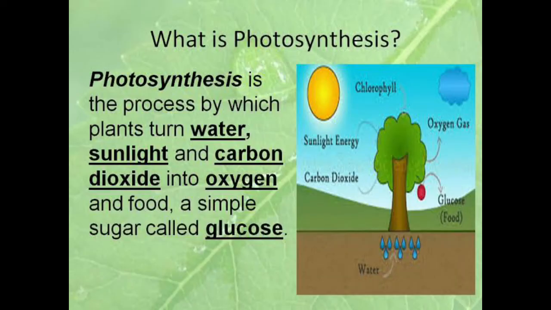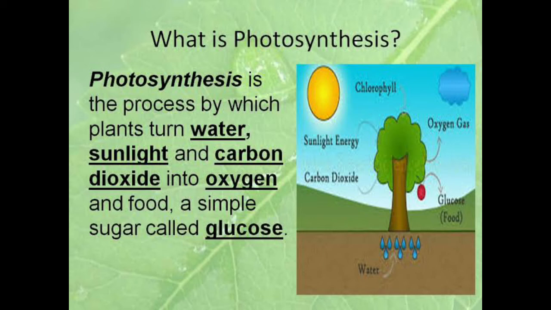Okay children, up to now we have heard the lesson. Now we will see the pictorial representation of photosynthesis. Actually, how I said is, photosynthesis is the process by which plants turn water, sunlight and carbon dioxide into oxygen and food, a simple sugar called glucose.